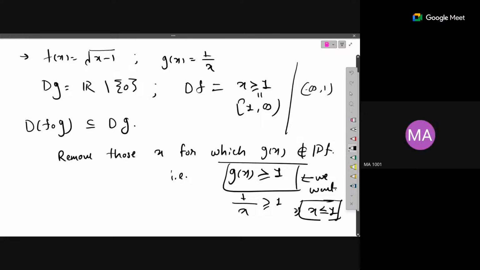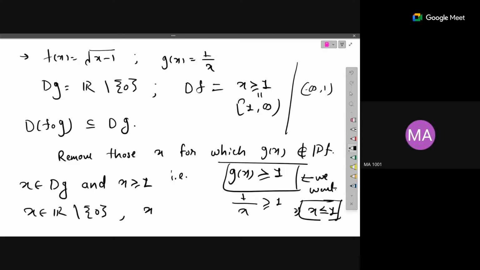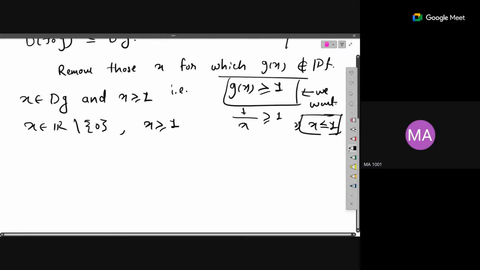Less than or equal to. Okay, so this is the condition we got: first of all, x should belong to the domain of g, and x should be greater than or equal to 1. So x should belong to the real numbers minus 0, and x should be greater than or equal to 1. This we can write in terms of intervals.